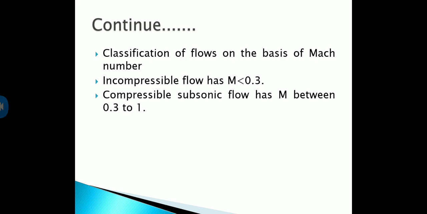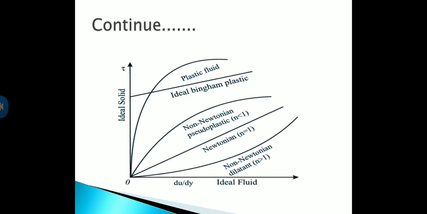Classification of flows on the basis of Mach number. So incompressible flow has M less than 0.3. Compressible subsonic flow has M between 0.3 and 1. So here is a diagram of our ideal fluid and ideal solid.